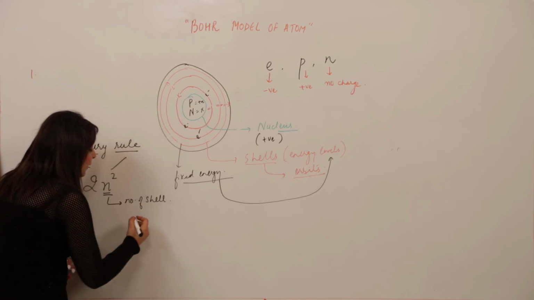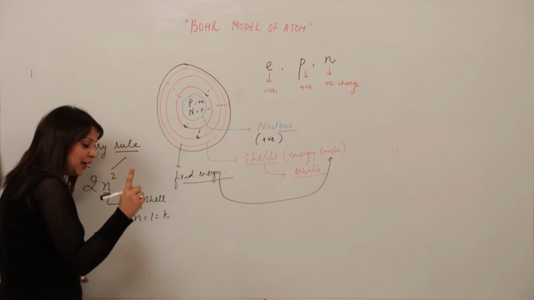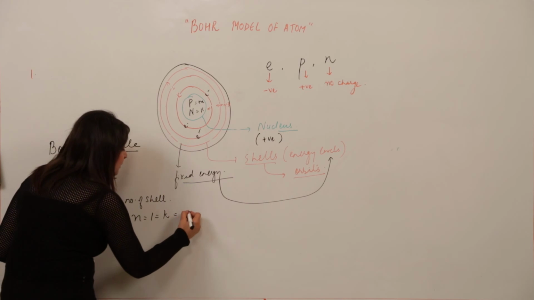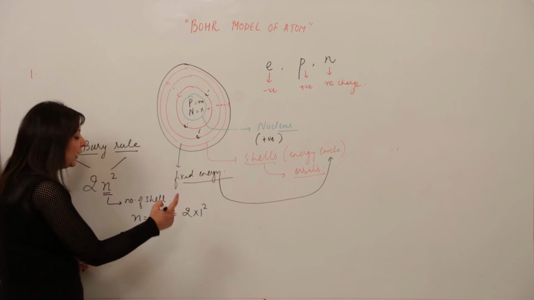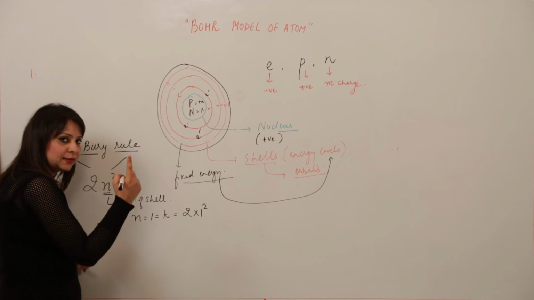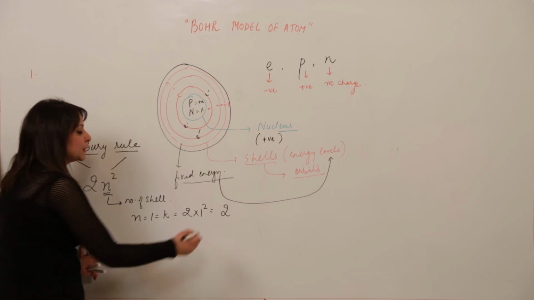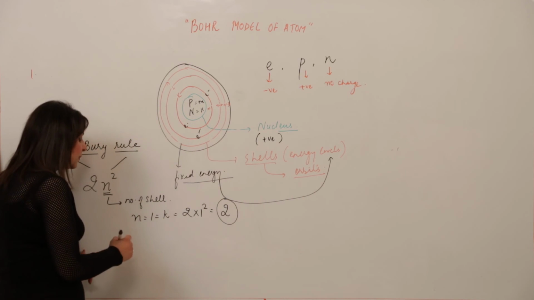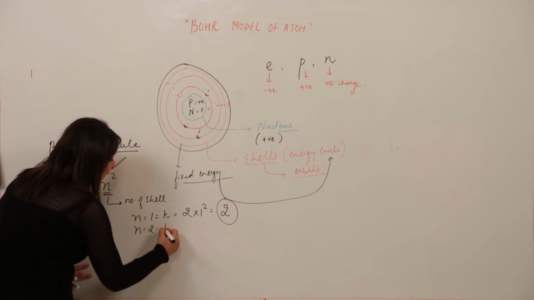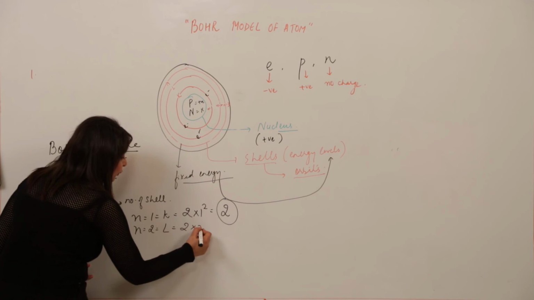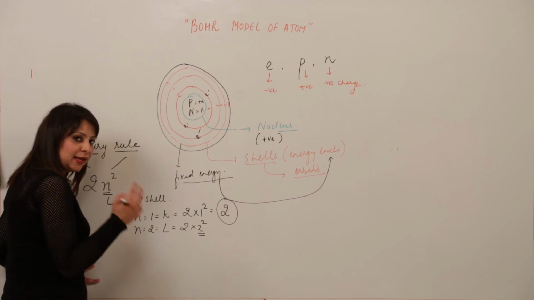He said when n is equal to 1, meaning the first shell, that is the K shell, then the maximum electrons it can accommodate is given by the formula 2n square. I have put n as 1 because we are looking at the first shell. So the maximum electrons it can accommodate is 2, right? Similarly we can calculate for the second shell, that is L. Putting 2 into 2 square, I have put n as 2 because we are looking for electrons in the second shell.